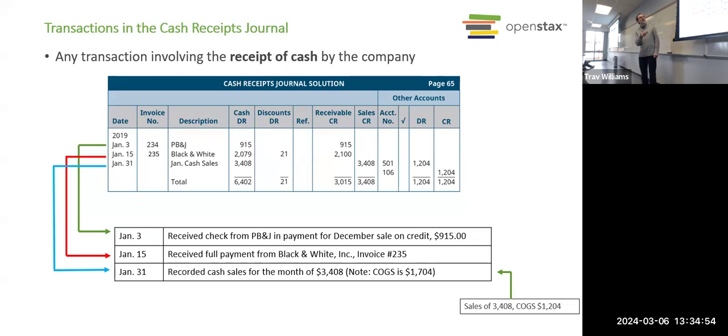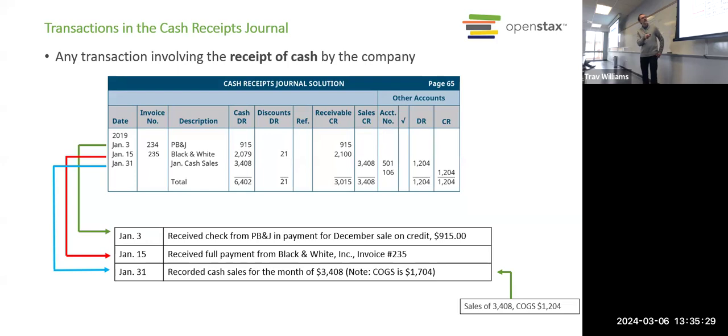Same thing with January 15th. This customer paid us this much. What's different with the January 15th transaction? Does anything stand out to you? They got a discount. Good job, exactly. They got a discount. So they must have paid within that discount window because they did not have to pay the full account receivable, right? They paid less, and the difference is the discount.